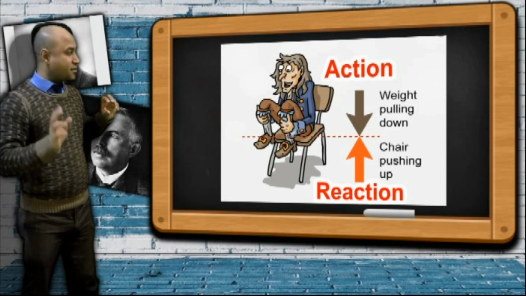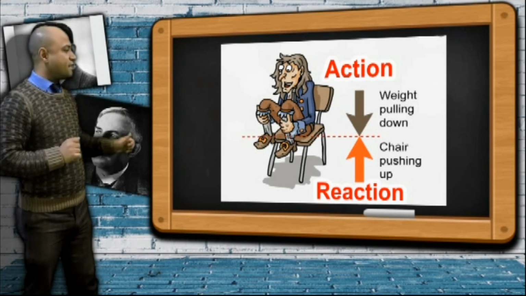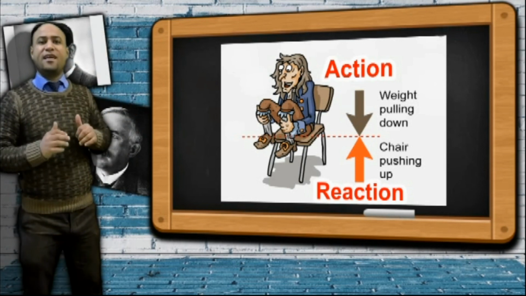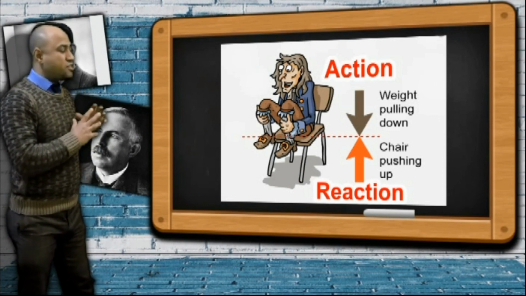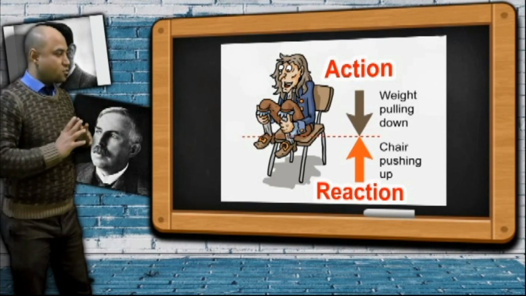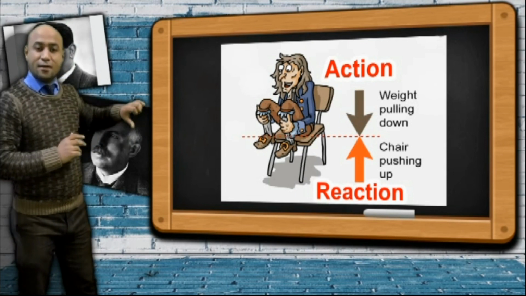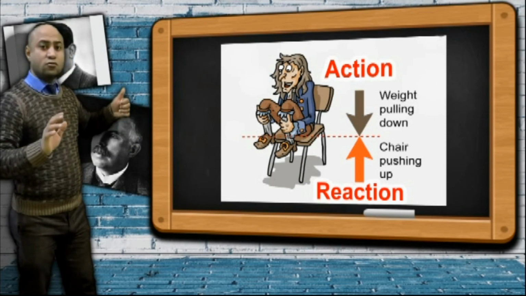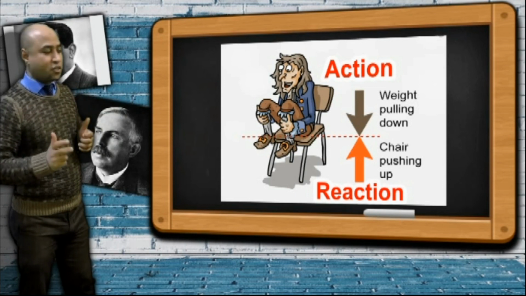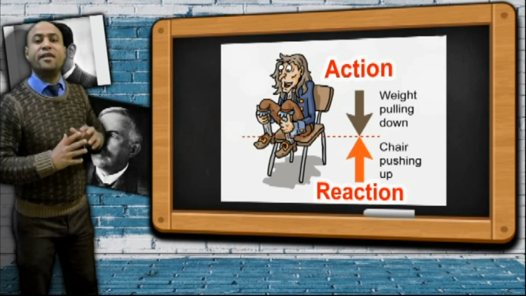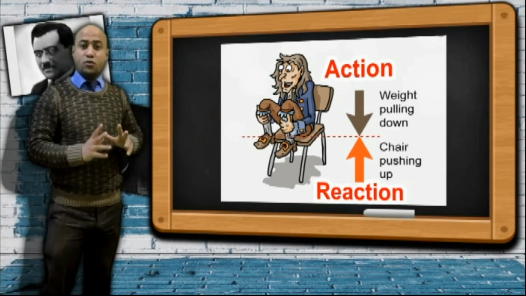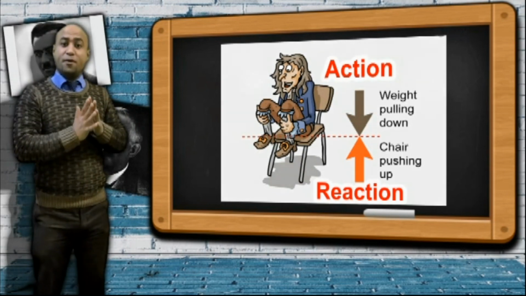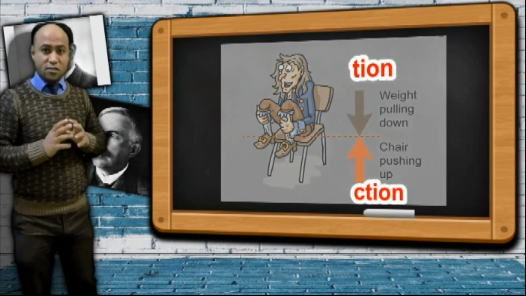So Newton said that if your body doesn't move, there must be another force that acts upward, equal in magnitude and opposite in direction, which is called the force of reaction. So there is an action, which is the gravitational force that acts upon your body, but your body doesn't move, so there must be another force equal in magnitude and opposite in direction acting upon you, which is called the force of reaction. These two forces are equal in magnitude and opposite in direction, so they cancel each other. So the resultant force that acts upon your body in this case equals 0, which is Newton's third law.